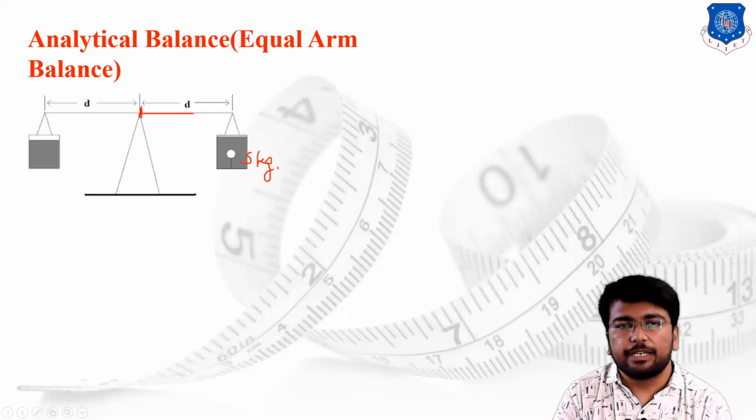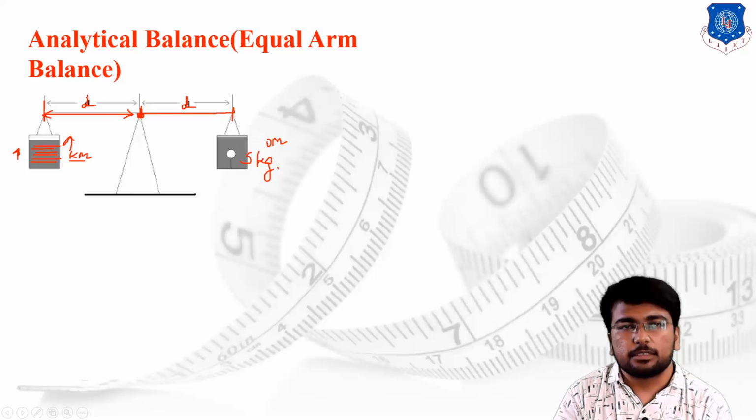The unknown weight has been placed at the distance d from the main pivot point. I will provide the known mass over here. I will simply increase the value of the mass, let's say 1 kg, then 2 kg, then 3 kg, 4 kg, 5 kg, 6 kg, and so on, at the same distance d.